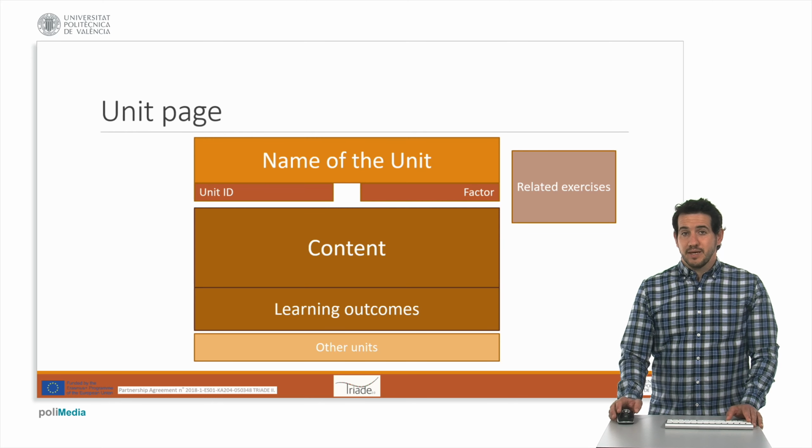Every single unit page has the same structure in order to homogenize all the materials through the platform. So the structure is the same. First, there will be a heading with the name of the unit, which also contains 2 subtitles corresponding to the numerical identifier of the unit and the factor to which it belongs.